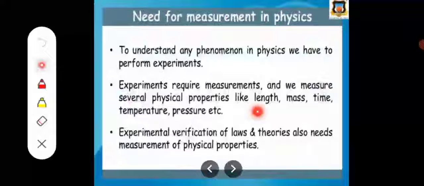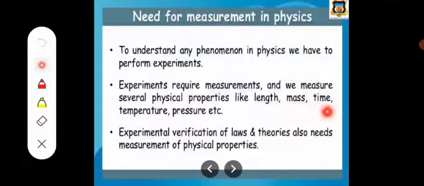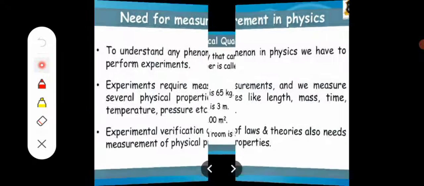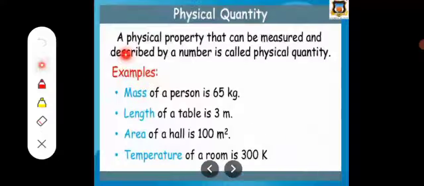And we measure several physical properties like mass, length, time, temperature, pressure, etc. These are some physical properties we use in our day-to-day life. Experimental verification of laws and theories also needs measurements of physical properties. So this is all about the need for measurement in our life. Here we discussed physical quantities, but what is meant by physical quantities? A quantity that can be measured and described by a number is called a physical quantity.